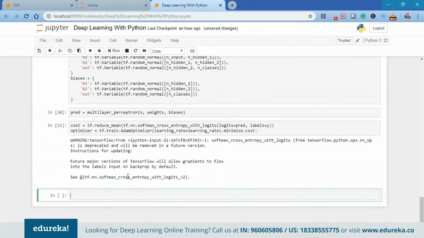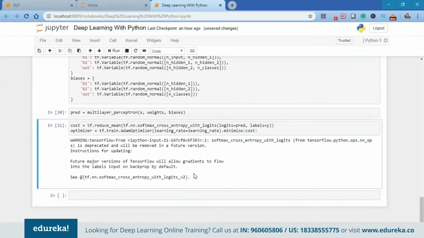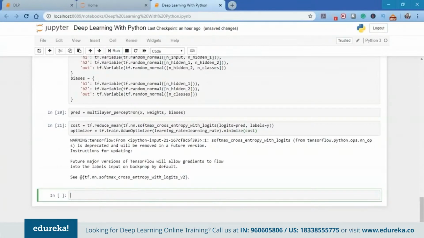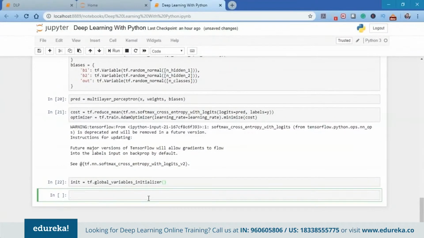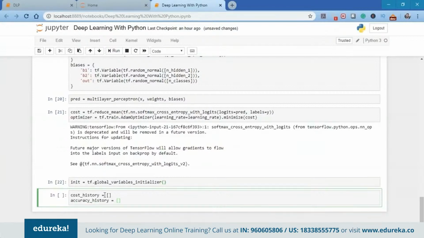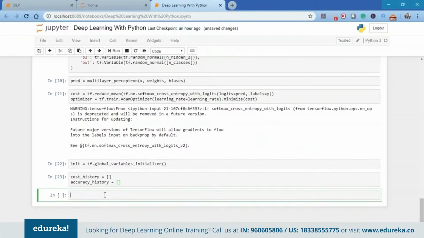So as you can see, we have a small warning, major versions mismatch. That's cool because it's not creating any error as of now. So once again, we're going to initialize all the variables using tf.global_variables_initializer. Then again, we're going to create an empty list to store the cost history and the accuracy history so as to keep track of whether our deep neural network is working in the right direction or not.